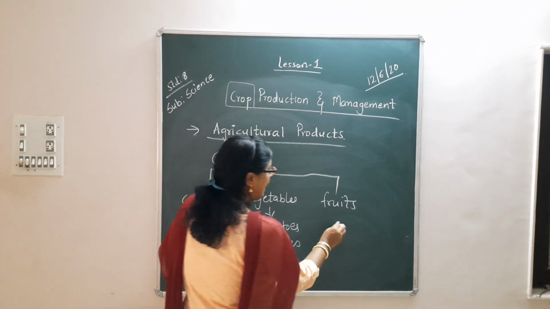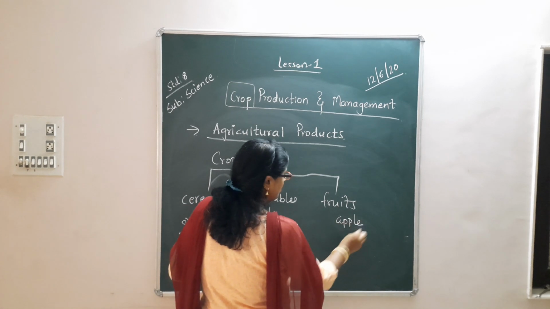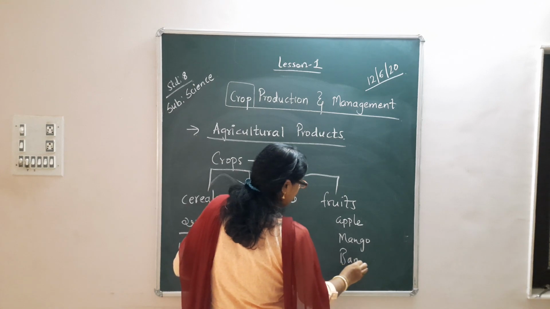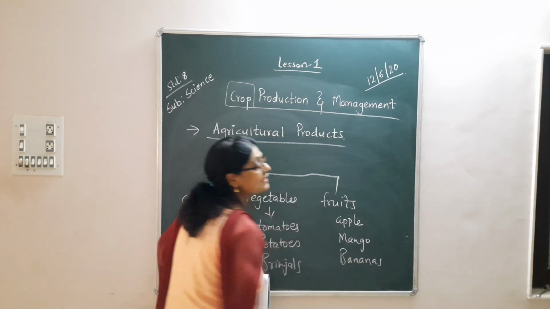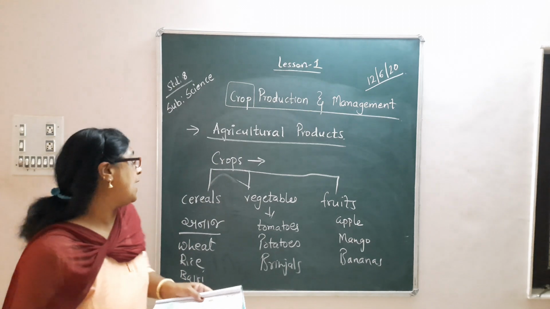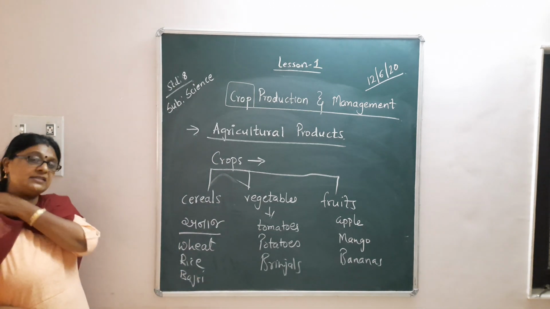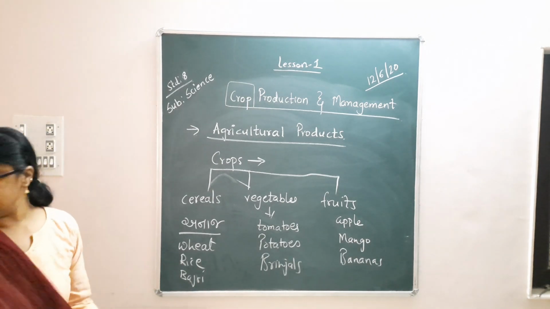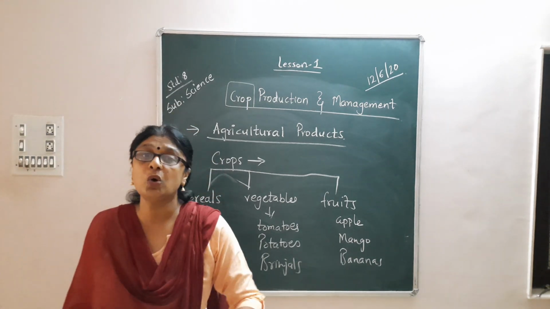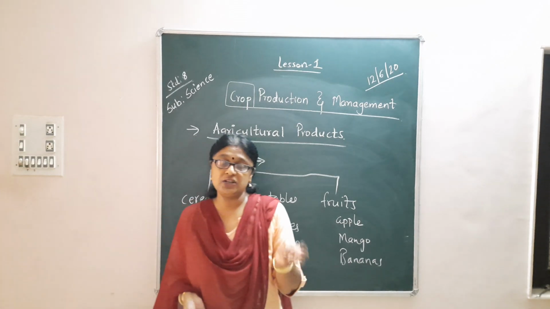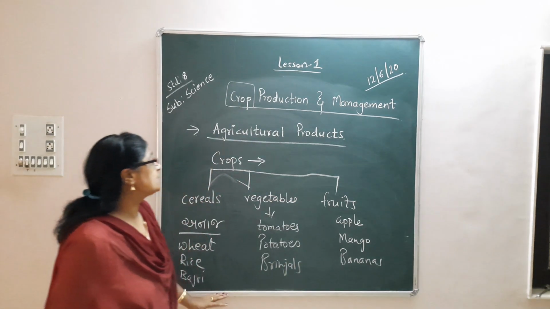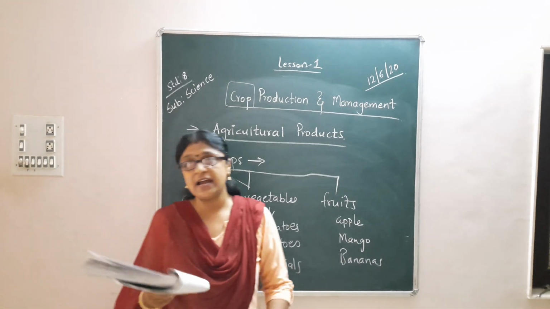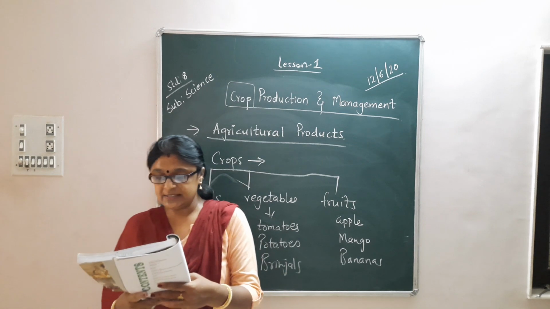Okay, fruits: apples, mango, bananas, etc. So crops are of different types like cereals, vegetables, fruits, even pulses. Do you know what is the meaning of pulses? Pulses means all the kathor like moong, chana, all that you are having, right? So these are the pulses. So crops are of different kinds.